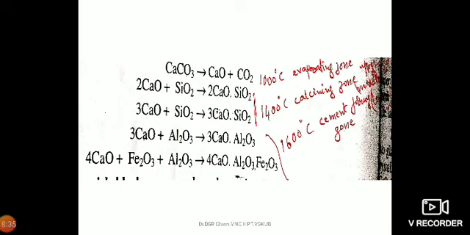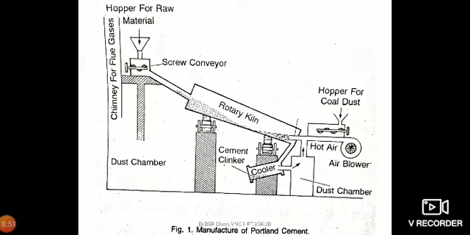Therefore, in the cement forming zone at a temperature of 1600 degrees centigrade, tricalcium aluminate and tetracalcium aluminoferrite are formed. Here, the resulting greenish black or grey colored mass is called cement clinker, and it is in the